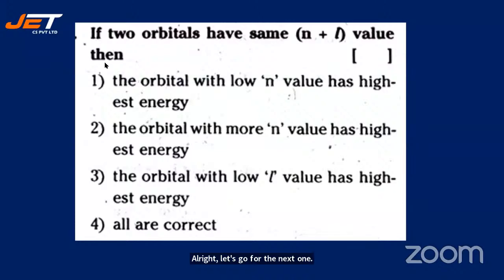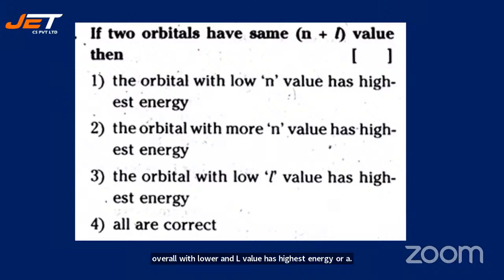If two orbitals have the same n plus L value, then the orbital with lower n value has highest energy. The orbital with more n value has highest energy. The orbital with lower L value has highest energy. All are correct. Which of these is correct?